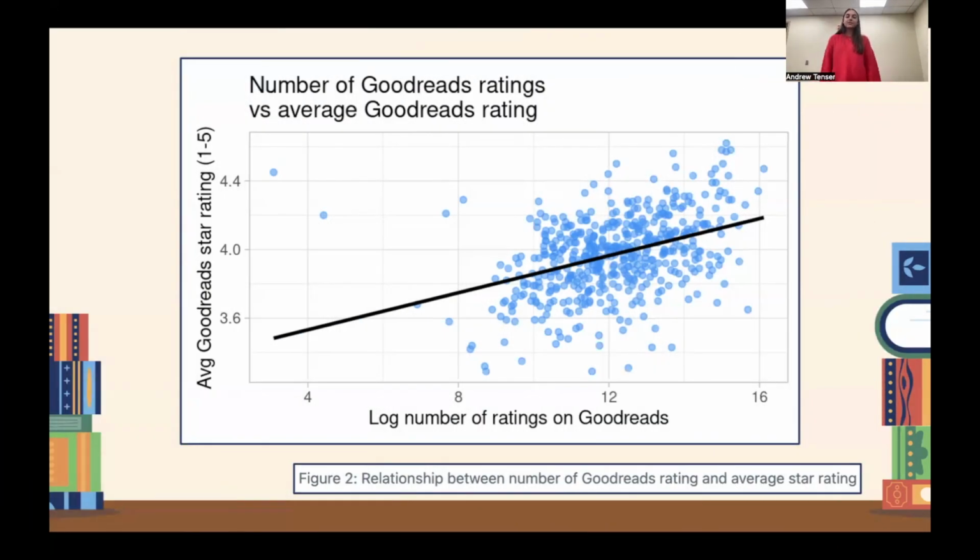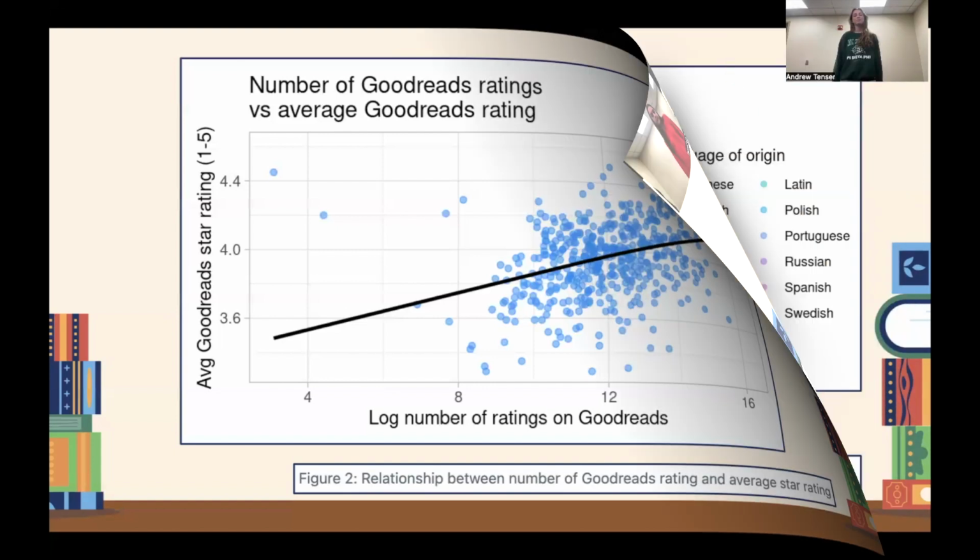Our second visualization explored the relationship between the number of Goodreads ratings and the average Goodreads rating of a book, and we found a positive increasing relationship between the two, which affirms the idea that ratings do influence readership, which is critical to our investigation on what literary perspectives are centered and why.